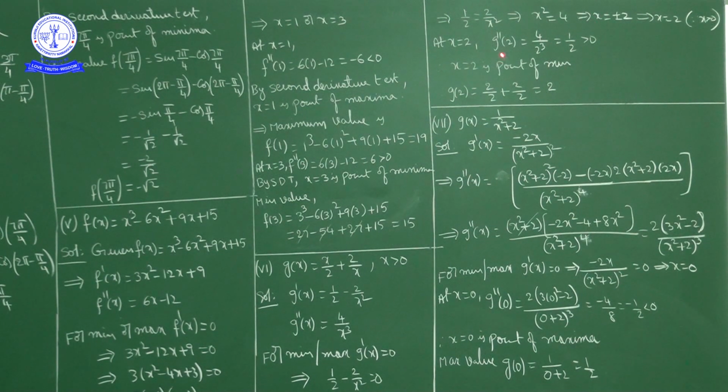So g''(2) is positive, which means by the second derivative test, x equal to 2 is the point of local minima.